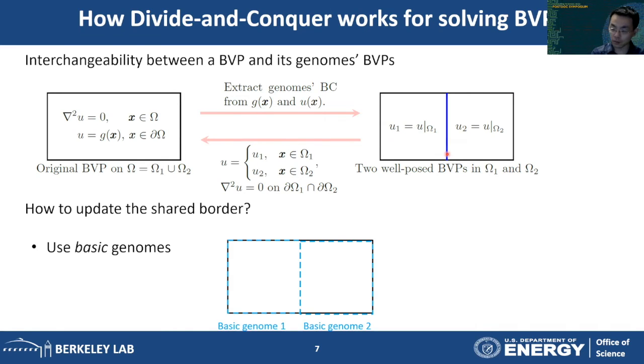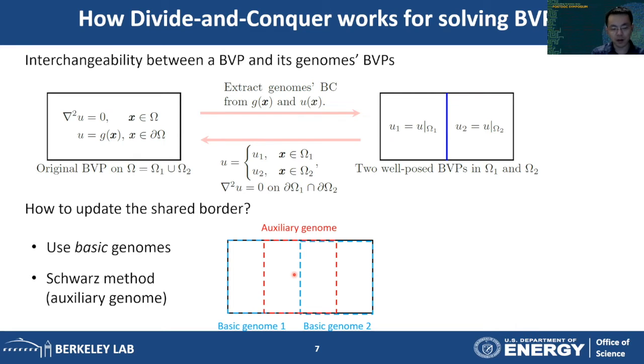Now, there are usually two methods. The first method is that we get some initial guess on this shared border, and then we solve the PDEs in both domains. And then we use the solutions to update the value on this shared border. Then we do this iteratively. This will converge to the exact solution.